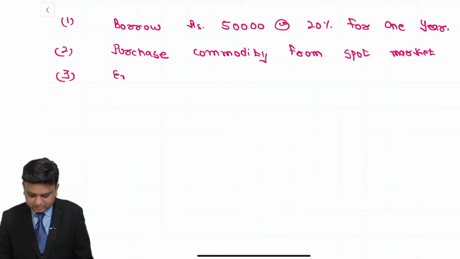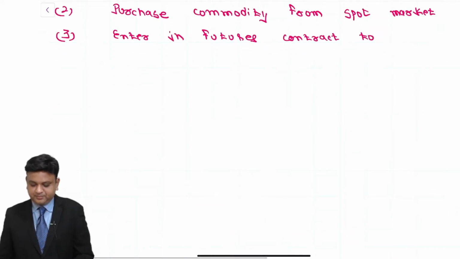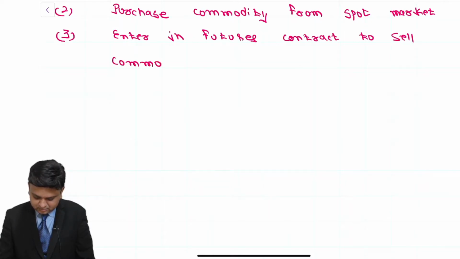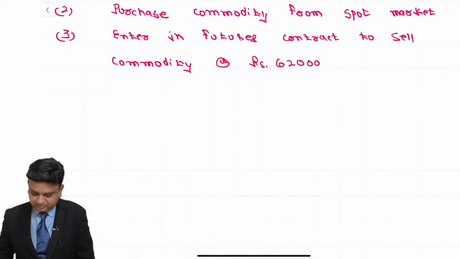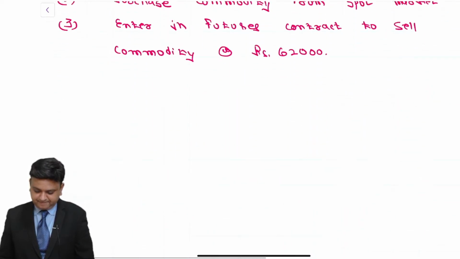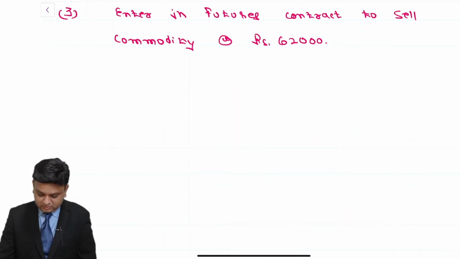Third, enter into a futures contract to sell commodity at the rate of rupees 62,000, full stop. With paragraph, write down.